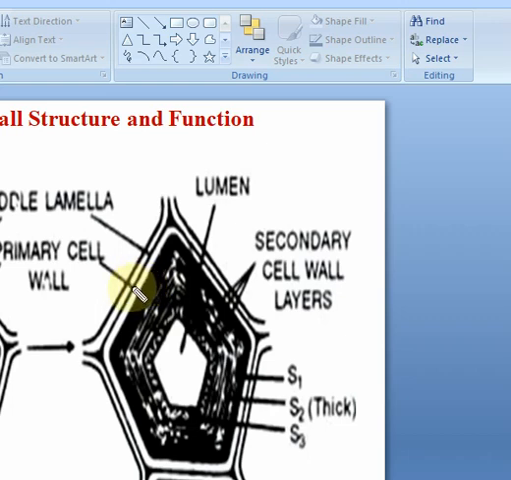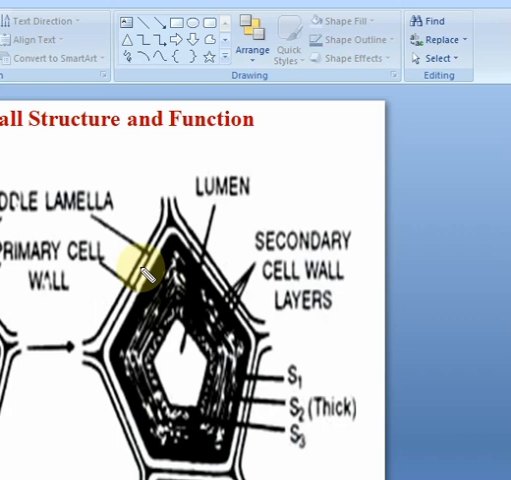So now let us study what this middle lamella is. It is a cementing layer between two adjacent cells. This is the middle lamella. This is the primary layer of the adjacent cell, and this is the primary layer of this cell. So thereby two cells are cemented by this middle lamella, and the middle lamella is absent on the surface of cells which are free. If the cell surface is free, then the middle lamella is absent. That's why it is a cementing layer between adjacent cells.